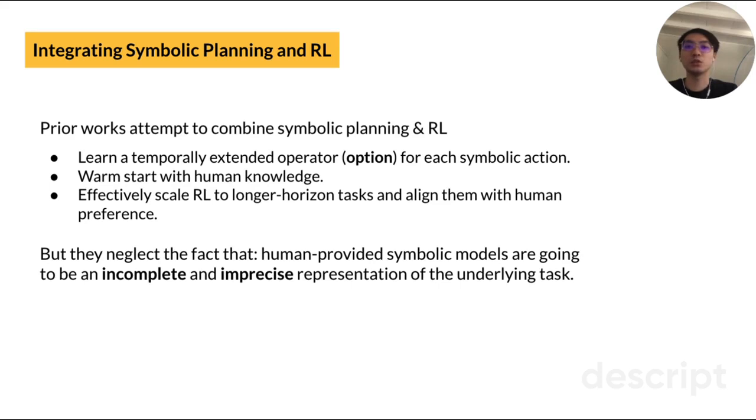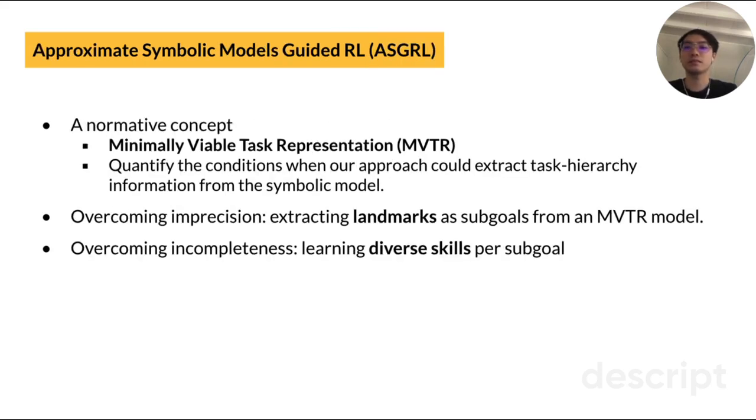To overcome the cold start or high sample complexity problem of RL, people have made some attempts to integrate symbolic planning into RL, to equip RL with human knowledge, and they have achieved very impressive results in some challenging long horizon tasks. However, most prior works are based on the assumption that the given symbolic models are precise. But this is an over-optimistic assumption because human-provided symbolic models are usually incomplete and imprecise.